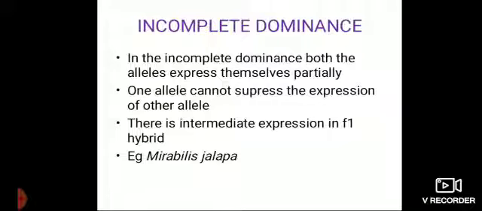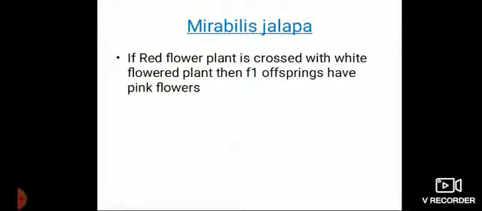In the example of Mirabilis jalapa, a red flower plant, when it is crossed with a white flower plant, we expect the F1 hybrid to be red, because red is dominant.